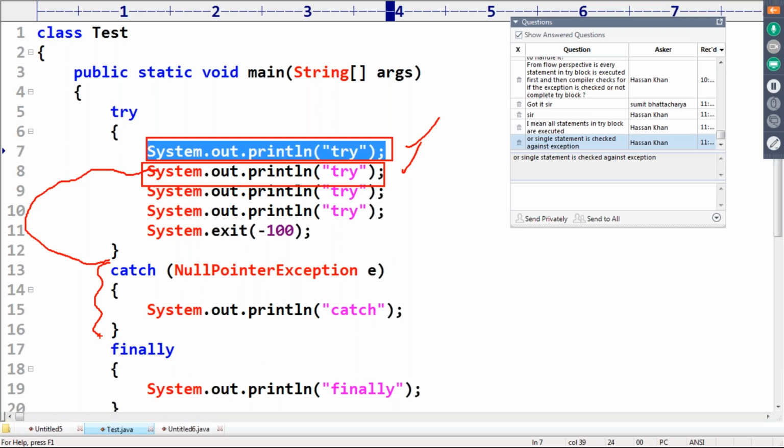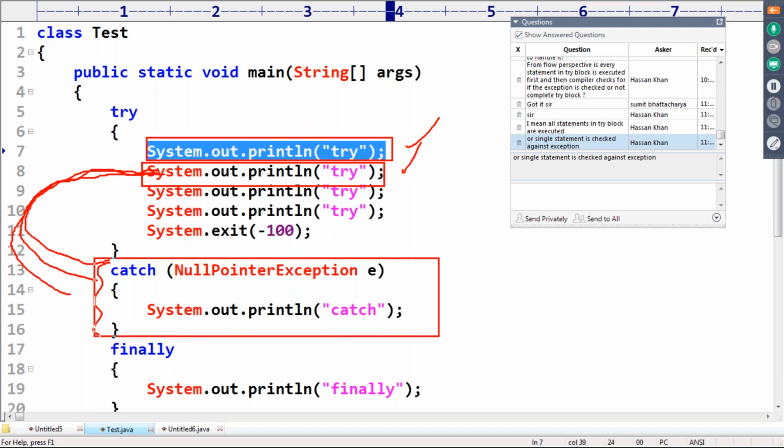If an exception got raised inside try, statement by statement my JVM is going to check. Yes, there is a problem at statement 2. Immediately the corresponding catch block is going to execute. Now the point here is, if the corresponding catch block is not matched, then abnormal termination.